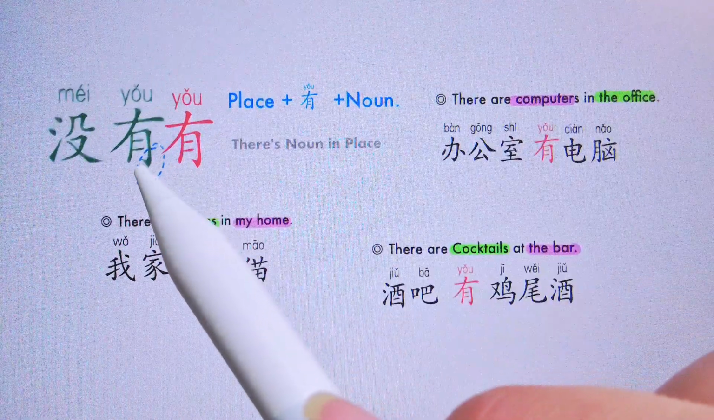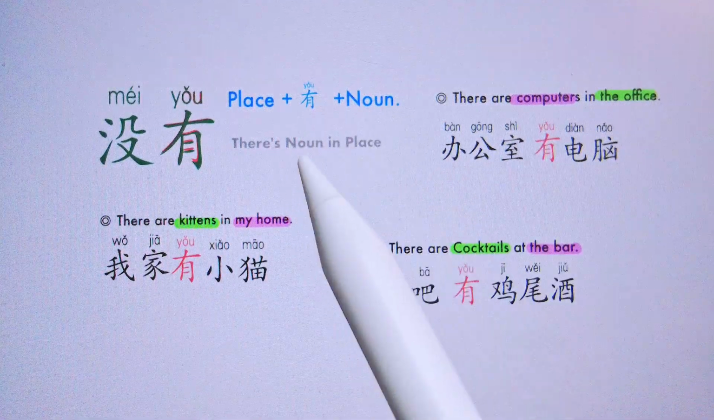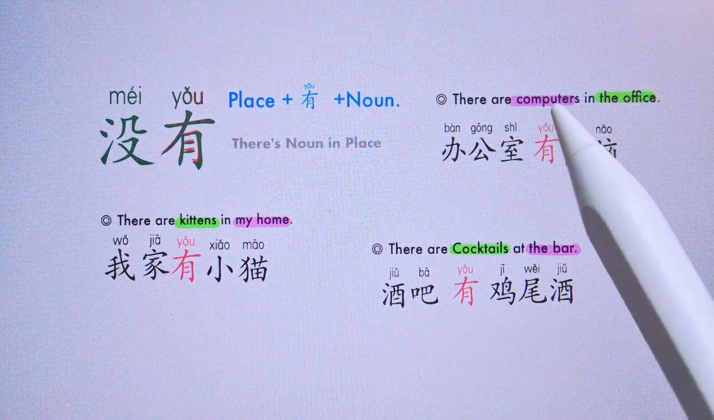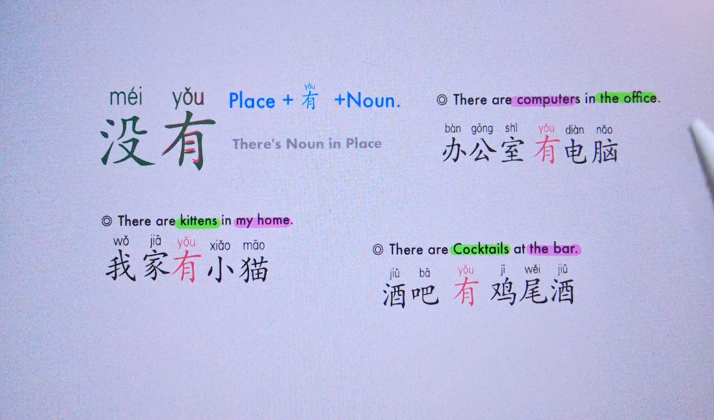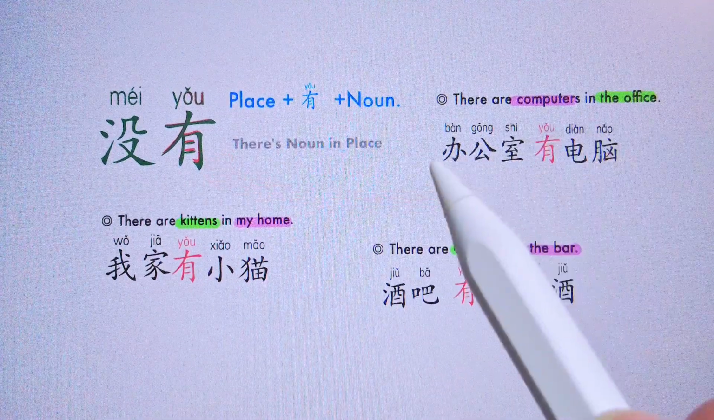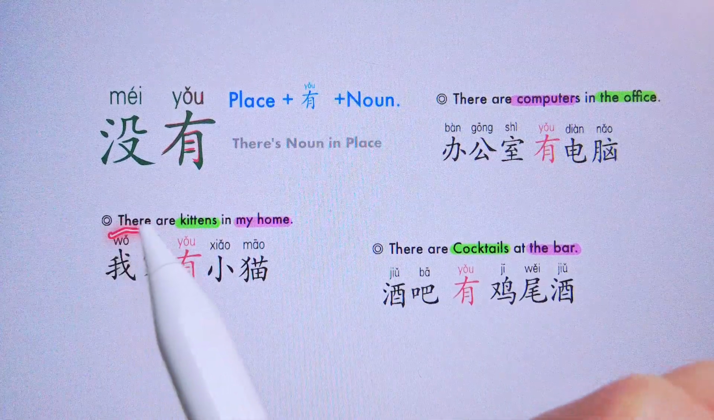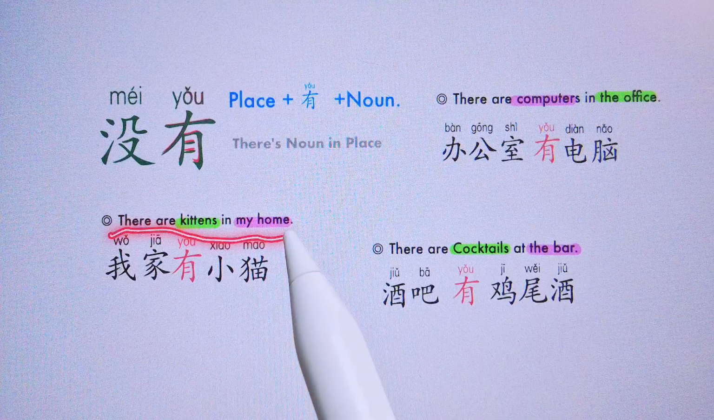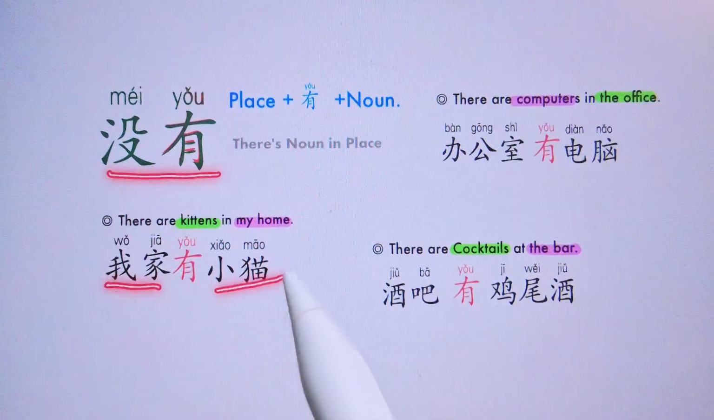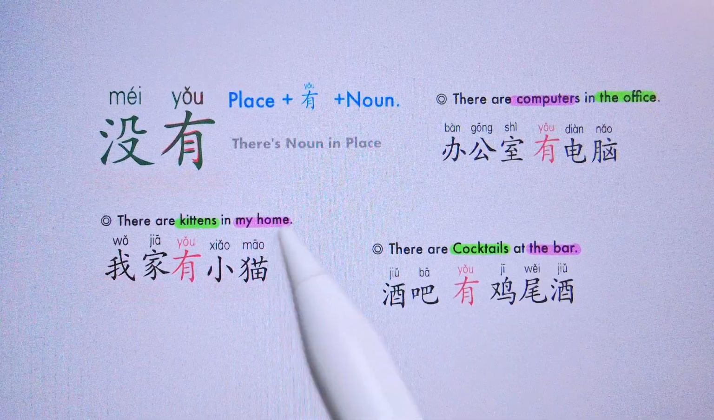We would replace 有 with 没有. Place plus 没有 meaning there's no something. So for example, if we want to say there are no computers in the office, we would just say 办公室没有电脑. And the same if we change the sentence to there are no kittens in my home, that will be 我家没有小猫. There are no kittens in my home.